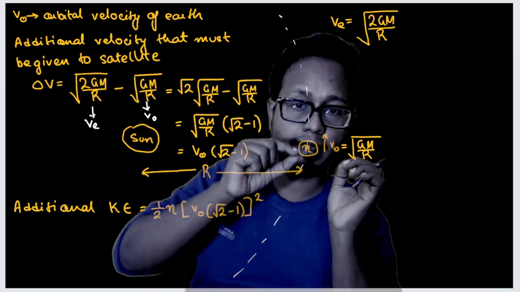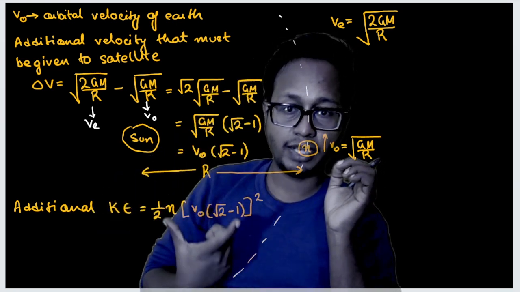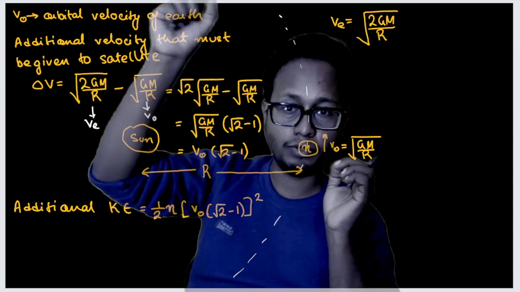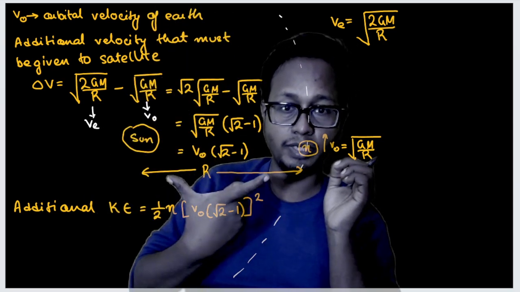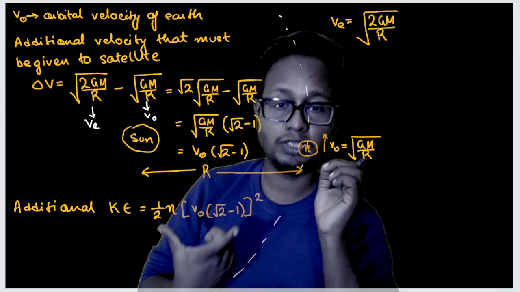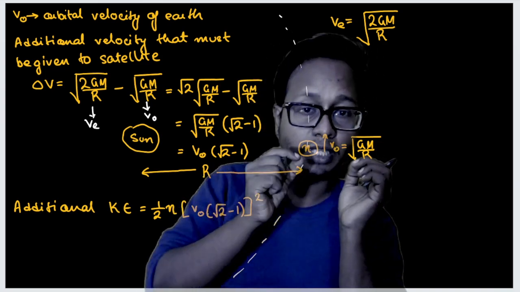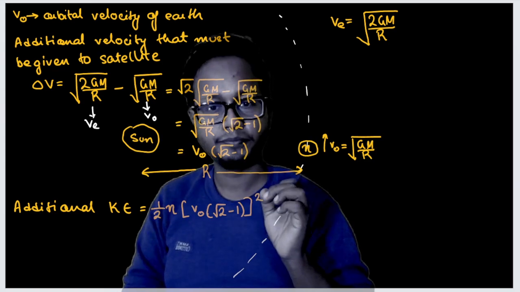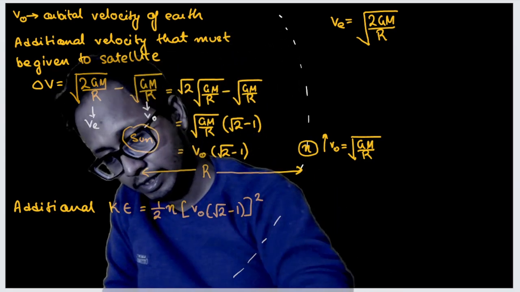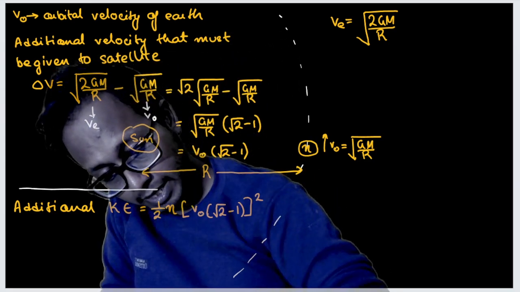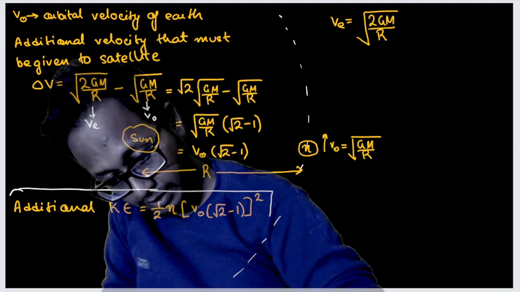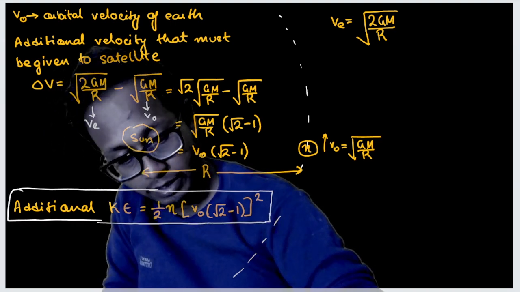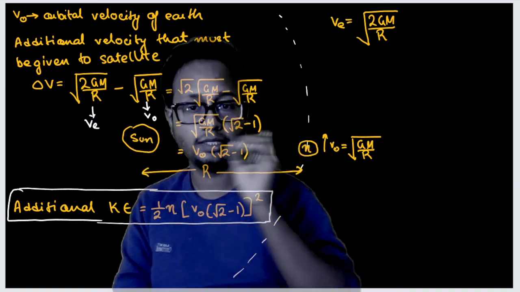So any satellite that is rotating around the sun in this orbit, if I give it this much additional kinetic energy, it will escape from the sun's orbit. Okay, this much is known. Understand this point up till here very nicely. This is the amount of kinetic energy that I must give this satellite so that it escapes the sun.